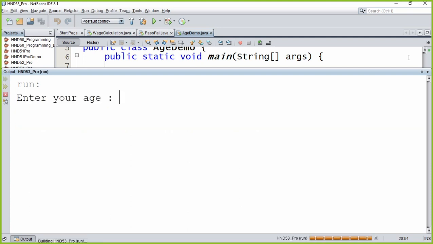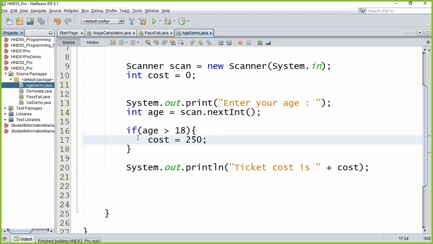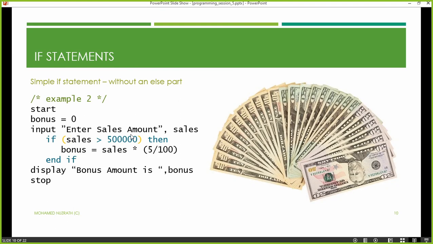Once more I'll execute the program. This time let's say a junior person comes, let's say his age is 6 years, no cost, right? So that is how it is programmed. So this piece we are making use of in a real computer program. What we are learning in the pseudocode lesson, we are applying directly in computer programming, right? I hope you understand this. I'll give you 1 minute to take down this code very quickly. So take it down very fast. Let's go to the next slide and we will see another example here.